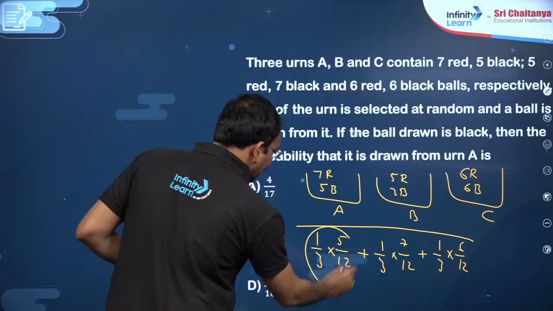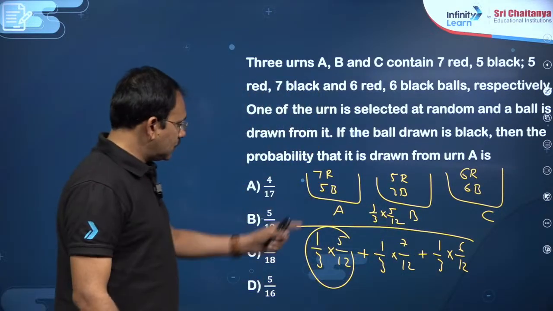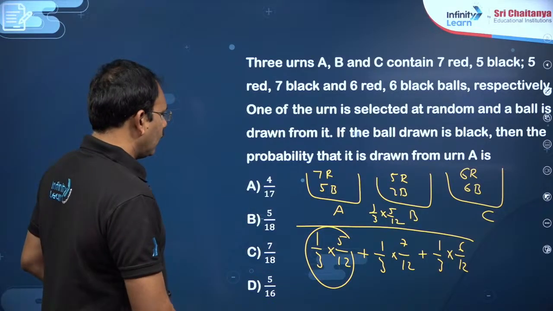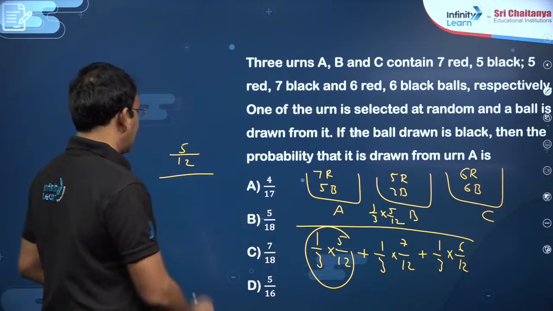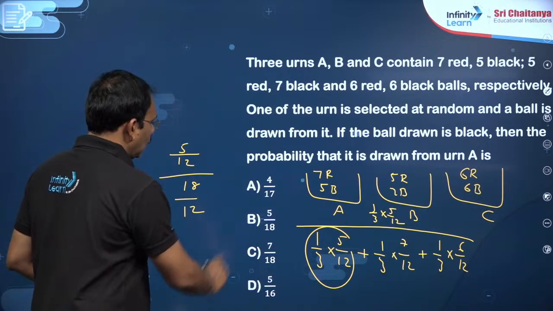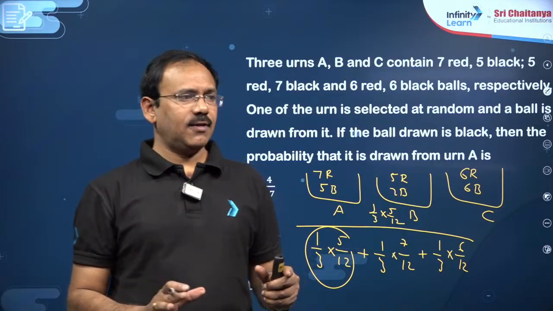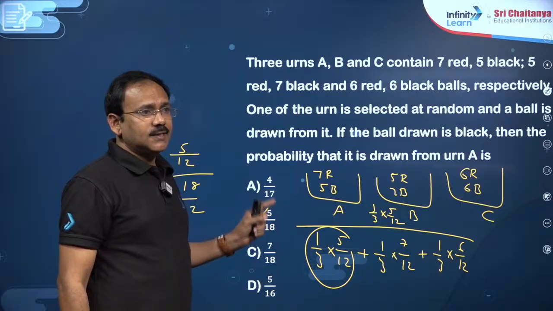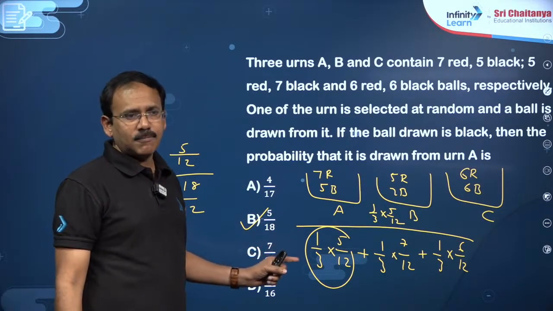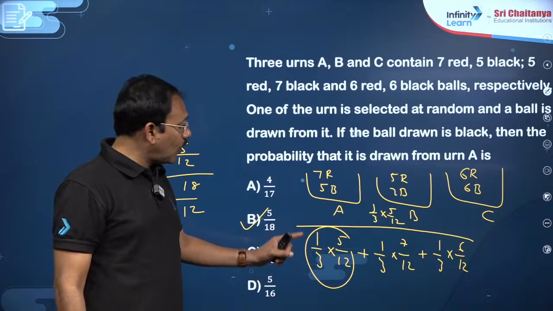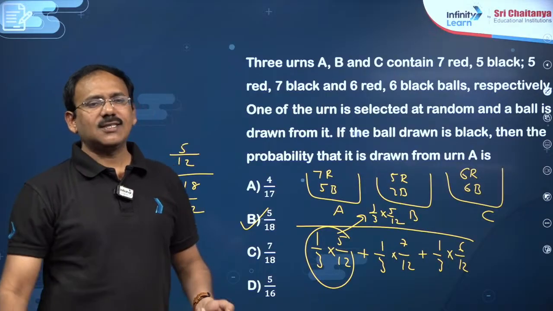But I just want it from urn A. So, the urn A related one you write in the numerator, 1 by 3 into 5 by 12. You just take out 1 by 3 and cancel, 5 by 12 by, you will get 5, 7, 12, 6, 18 by 12. So, 5 by 18 is the probability. It is very easy to attempt the question from Bayes theorem, my dear friends. You just take all possible cases in the denominator, which is what we call total probability theorem related, and from which you want whatever the case you want from urn A, that you write in the numerator. That's it, dear students.